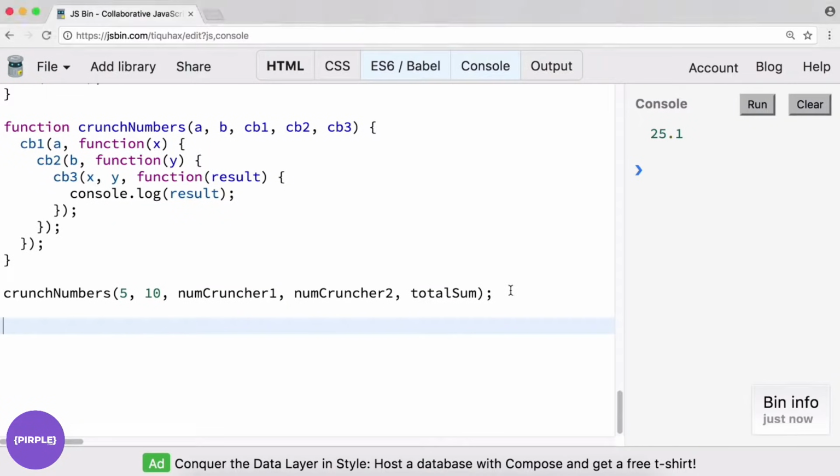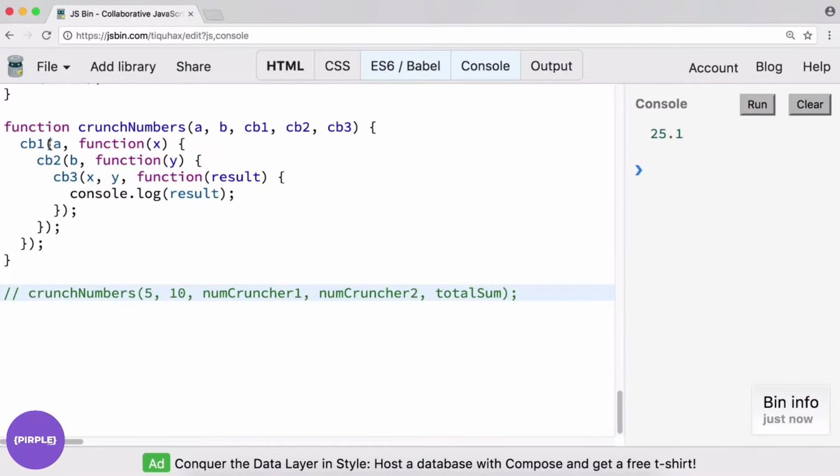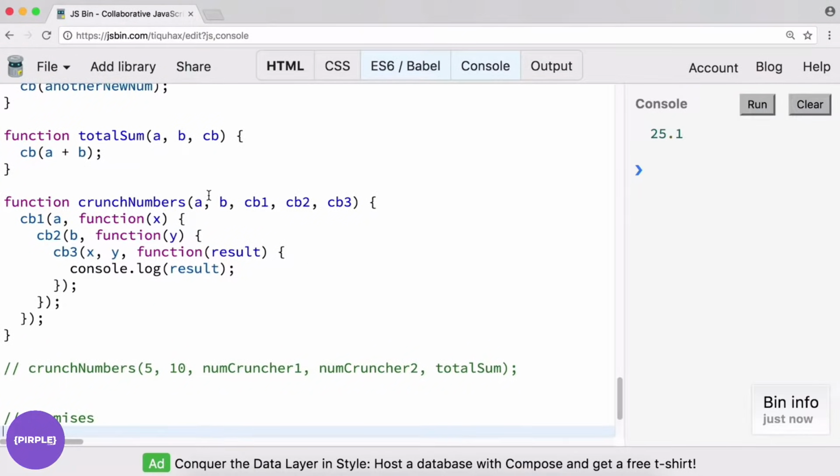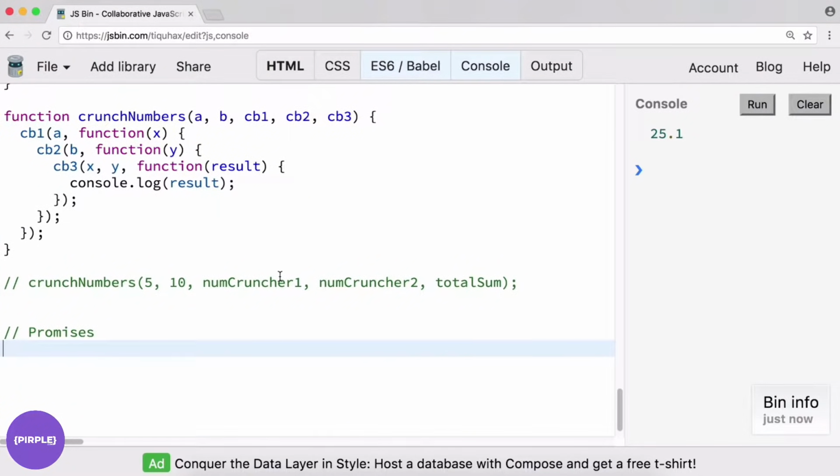Now that we understand callbacks and what callbacks look like, and some of the issues we may come across if we start to chain callbacks together, let's take a look at an alternative approach, which is promises. And promises are pretty neat. You can think of them as an alternative way to do asynchronous computations compared to something like a callback.